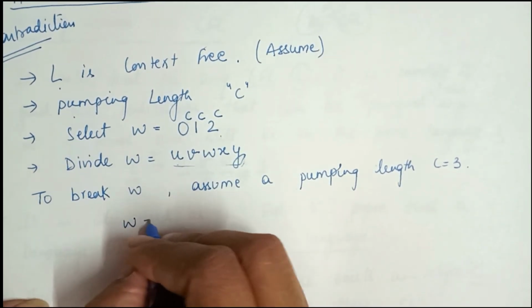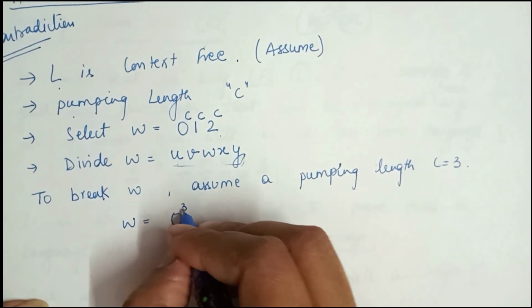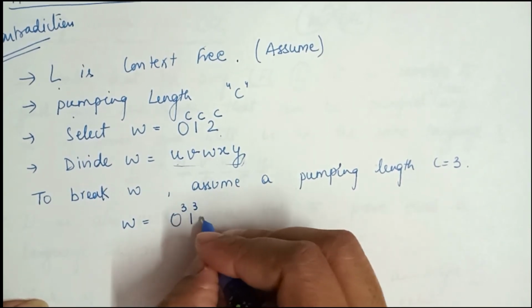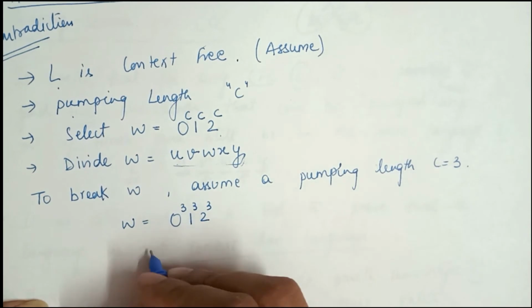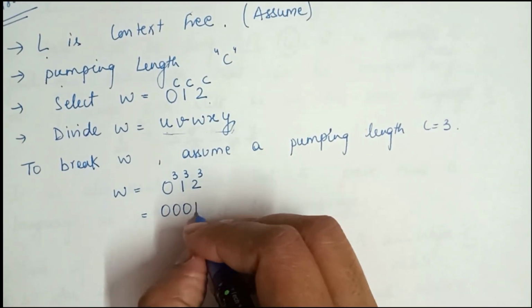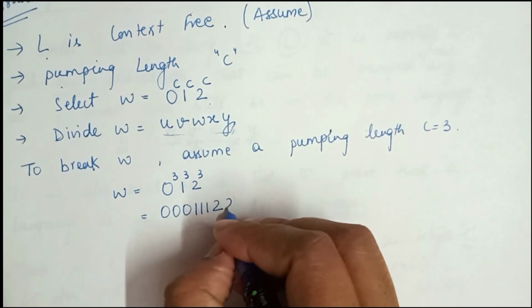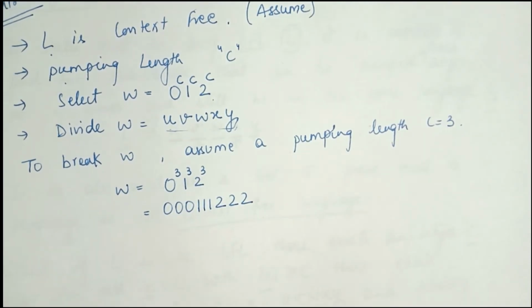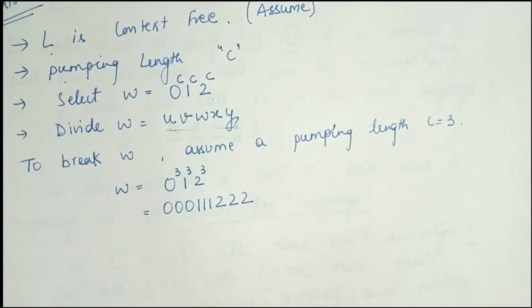So the string becomes 0 to the power 3, 1 to the power 3, and 2 to the power 3, which is 3 times 0, 3 times 1, and 3 times 2. This is W, a string that belongs to the language L, which we are assuming is context free, and then it has some pumping length C, and we are assuming that C equals 3.